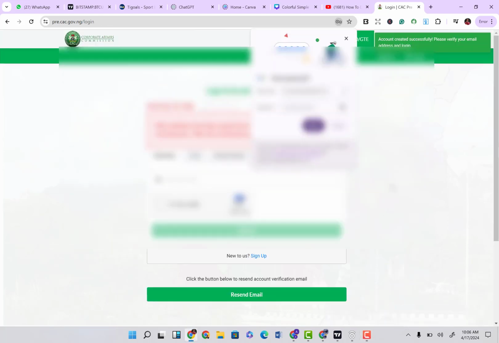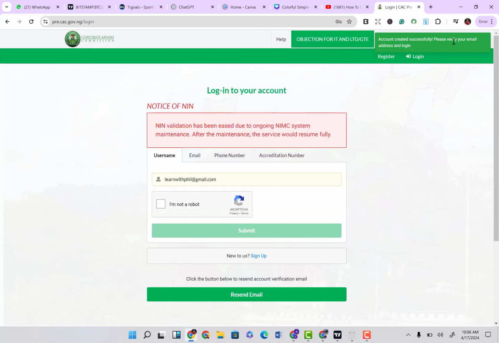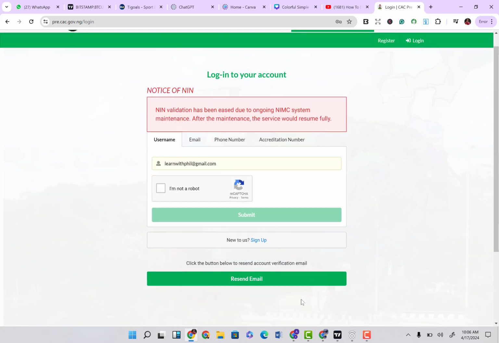So I'm done filling my information, so I'm just going to click on register here. Then they are going to ask me to save my details. Yes, I would like to save my detail. I'm going to click on save and then give it some time to load. And you can see the account has been created successfully. Account successfully created. Please verify your email. So right now I'm going to go on my email to verify my account, and this is my email, lenwoodfield@gmail.com.